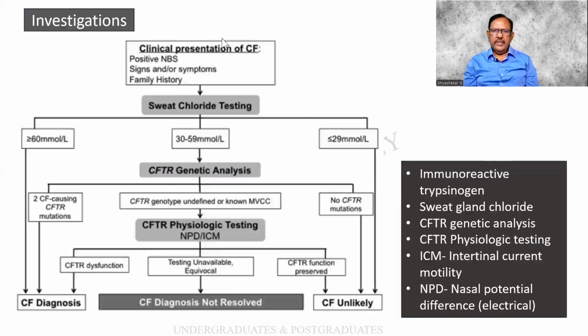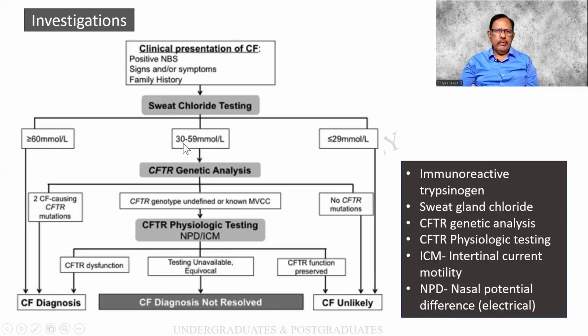What are the investigations you can do in this case? The clinical presentation. The expansions I had given over here, which you should follow. There is a positive NBS, signs and symptoms, as well as family history. Sweat chloride testing can be done. And there can be a CFTR genetic analysis. CFTR physiological testing is also done. And NPD is nasal potential difference, which is an electrical test.